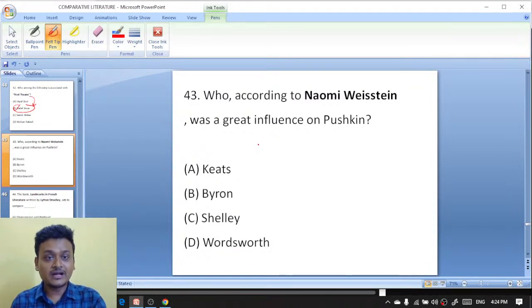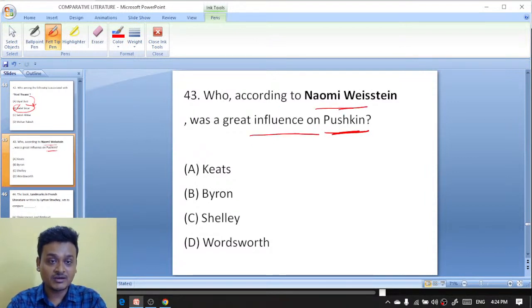Okay. Who, according to Naomi Westin, was a great influence on Pushkin? Alexander Pushkin is meant here. Pushkin was influenced by which writer?